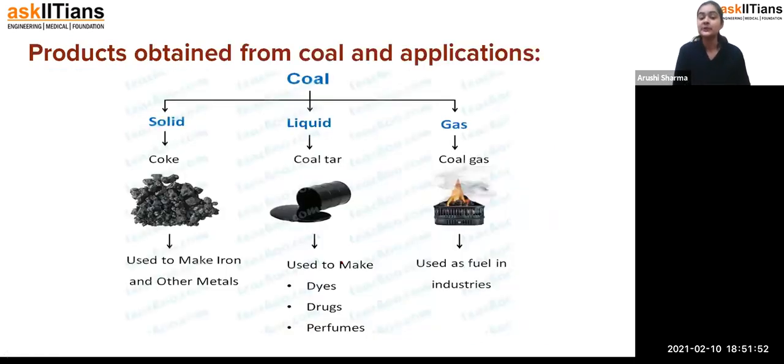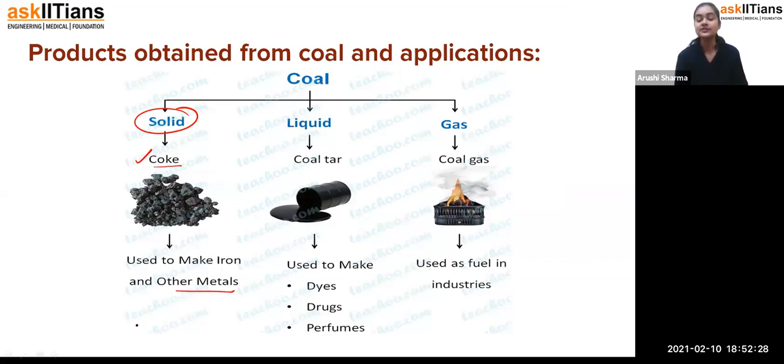Now, let us see what products we are obtaining from coal and what their applications are. Like I have already told you, we have fuel in three states: solid, liquid, and gases. Similarly, we get coal in three states: solid, liquid, and gaseous. In the solid state, we have some stone-like pieces, but they are not exactly stones. We call it coke, and coke is used to make iron and other metals.